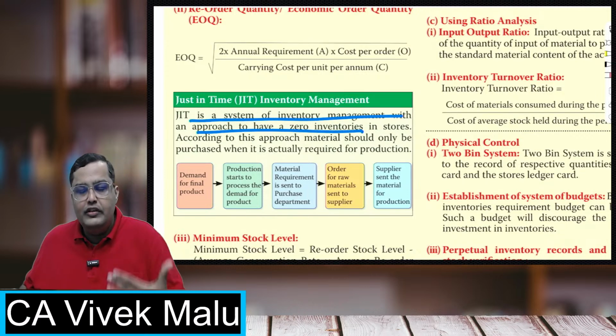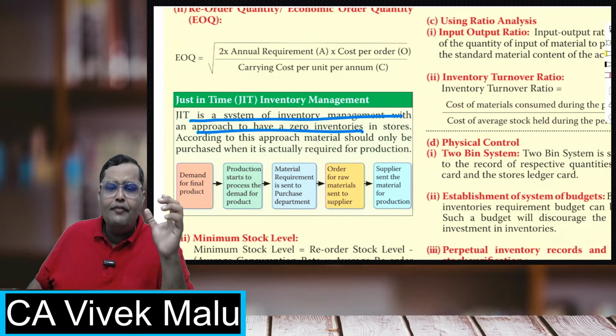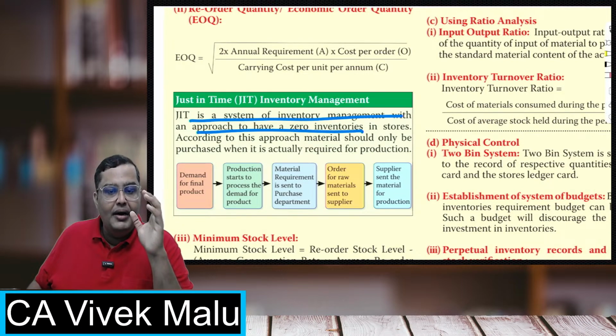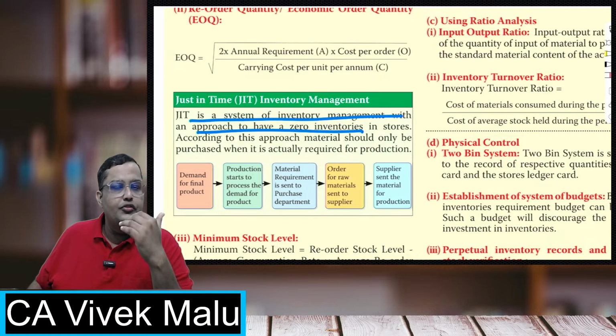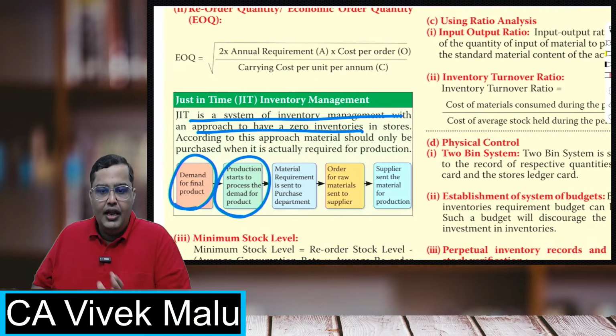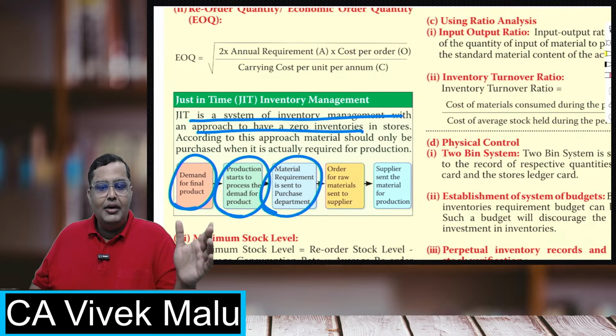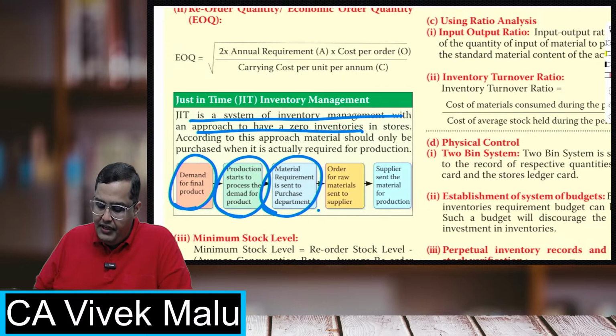The benefit of this system is basically you don't have to maintain stocks. So you save a lot of money on the storage space, you save a lot of money on the interest, storage is there, interest is there, obsolescence will not happen, pilferages will be avoided. So whenever you have the demand for the final product, you start production, you send the material list, and immediately you will receive it from the supplier. This is just in time inventory management.